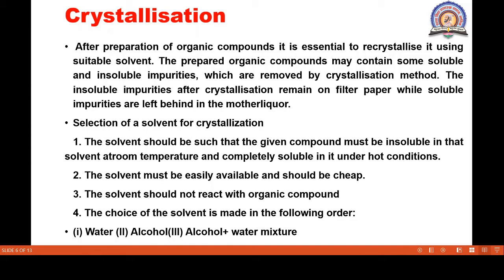We place our compound. Some compound gets dissolved but some compound remains as it is. Such a solvent is selected, and that remaining compound is dissolved when we heat the water. When it gets hot, the remaining compound gets dissolved in the water. Such a type of solvent selection is done.